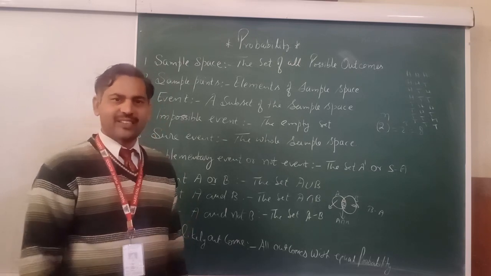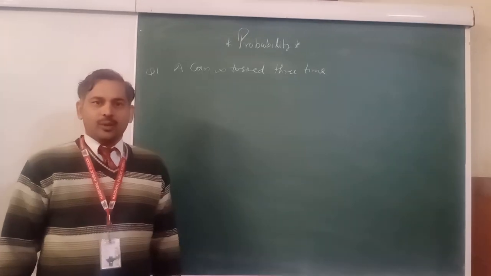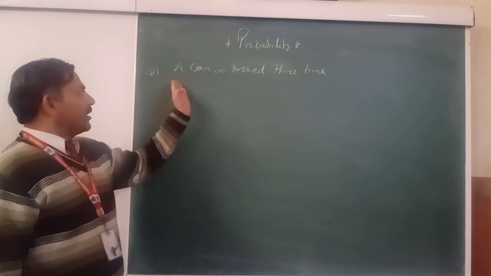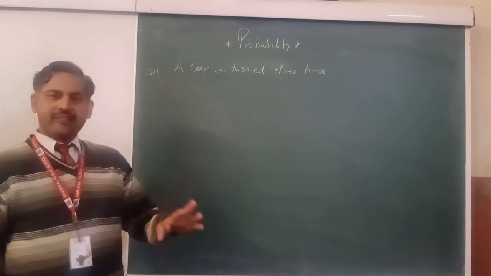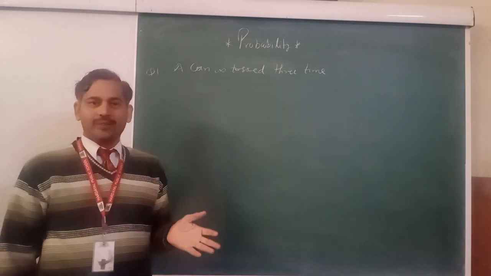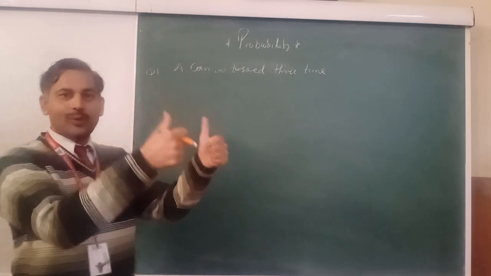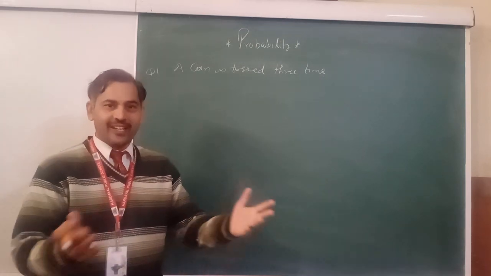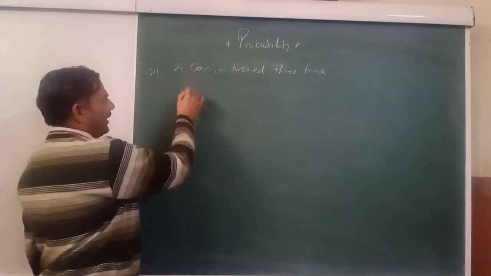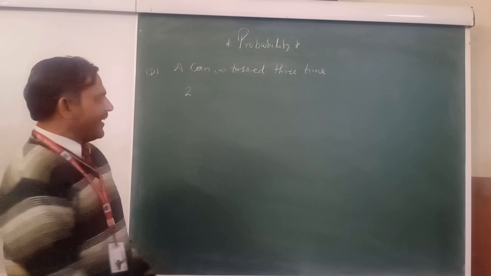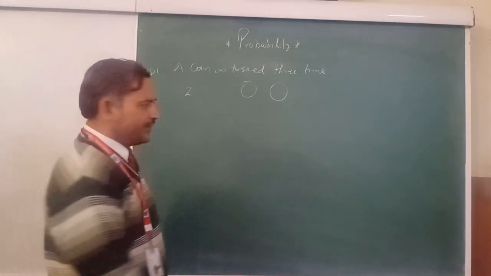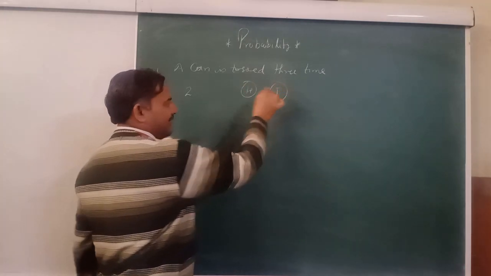Now we will take exercise 16.1. Okay, students, now sample space you know very well. For example, question number 1, exercise 16.1. If a coin is tossed 3 times, you can say 3 coins are tossed simultaneously, then write down the sample space. Very simple. A coin has two faces, one head, second one tail.